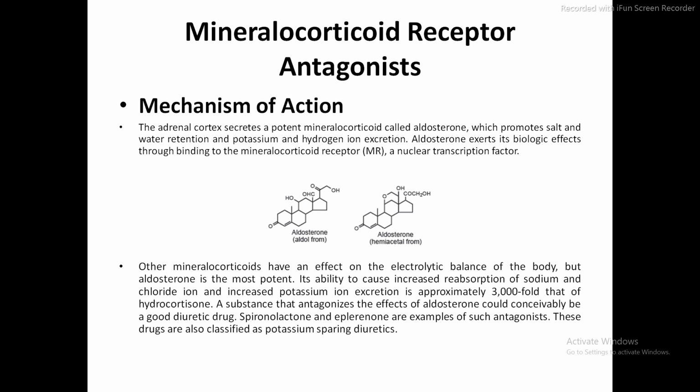What does aldosterone do? Aldosterone retains the salt and water, and it excretes the potassium and hydrogen ion. So our antagonist agents, the mineralocorticoid receptor antagonists, that is spironolactone and eplerenone, reverse the action of this aldosterone. So what do they do? They excrete the salt and water, and they retain the potassium and hydrogen ion, right?